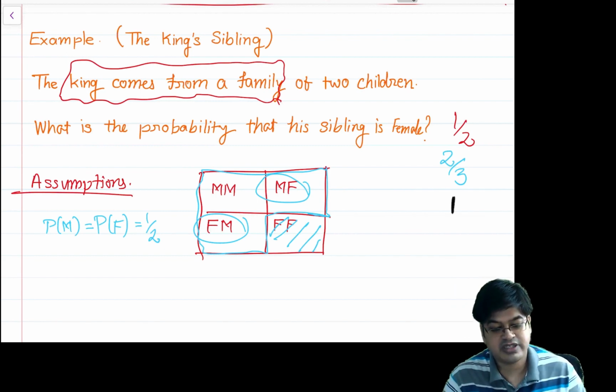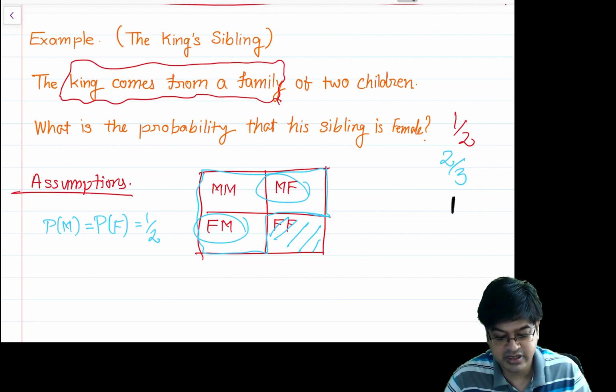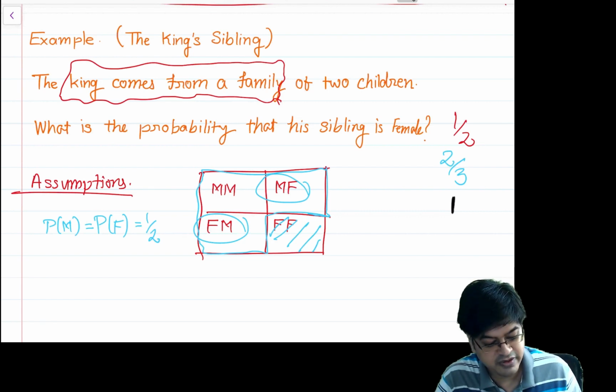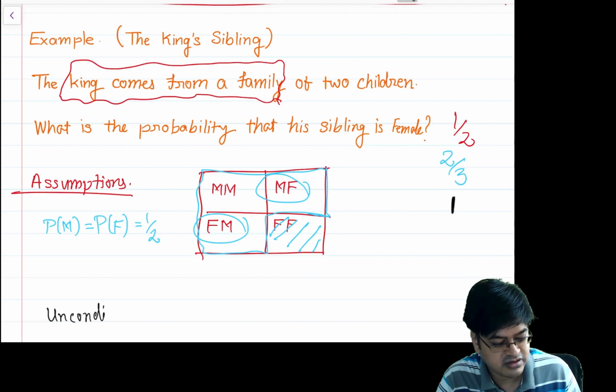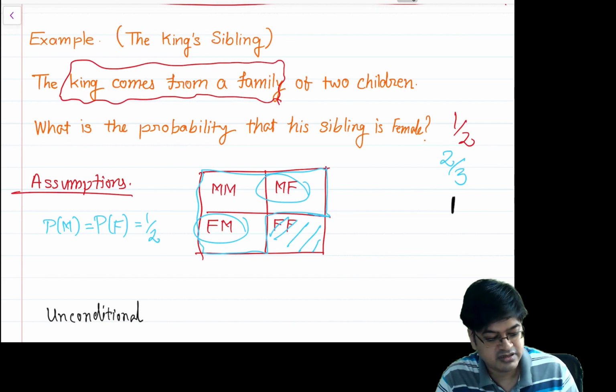So the question in itself is ambiguous, and there can be many variations of this question which will produce different probabilities. So what is half? When you are considering the unconditional case, that is independence, then the answer is half.